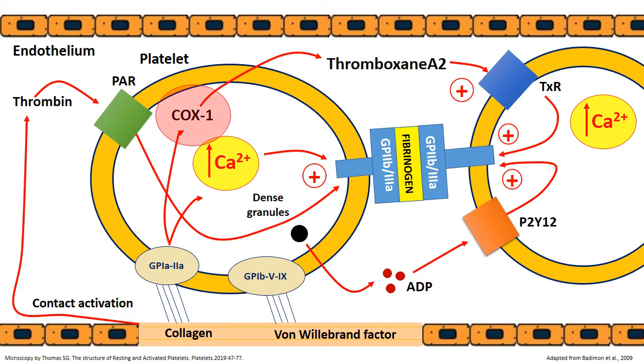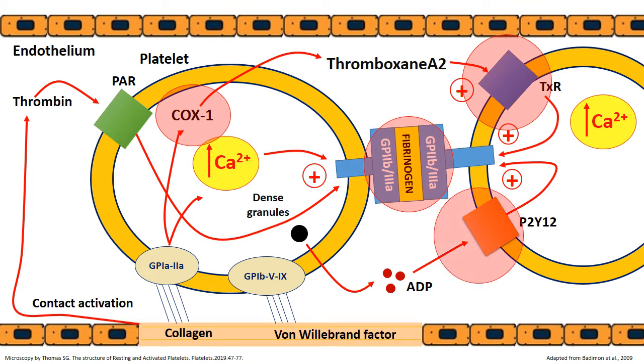By inhibiting cyclooxygenase of the first type, it is possible to reduce the production of thromboxane A2, which is a platelet activator. It is possible to block thromboxane receptors, and thus make the platelet insensitive to the activating effects of thromboxane A2. It is possible to block the glycoprotein receptor 2b3A, and thus prevent its binding to fibrinogen, which is necessary for the binding of platelets to each other.